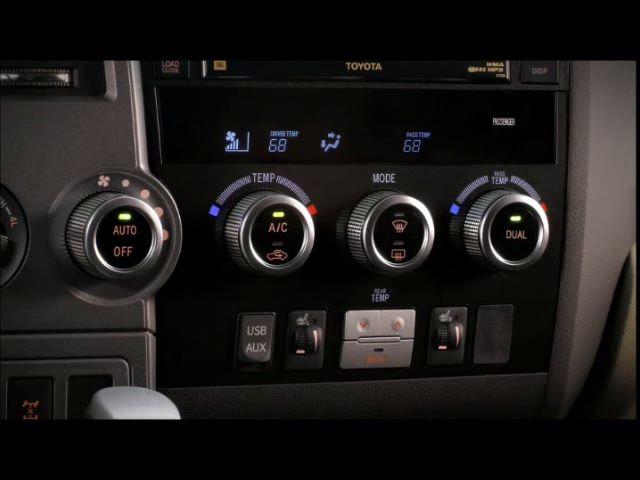The system can also be operated like a manual climate control system. To adjust fan speed, use the knob at the far left. Turning the Mode knob cycles through the various vent combinations available.